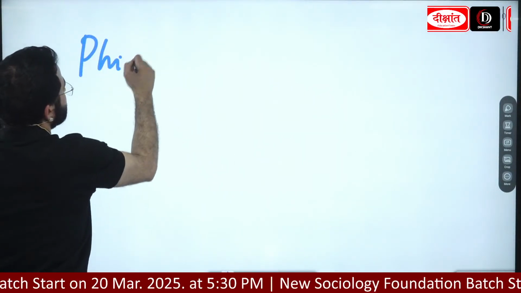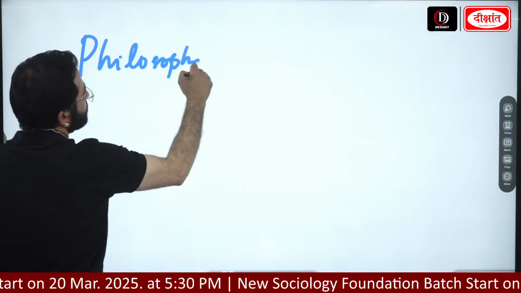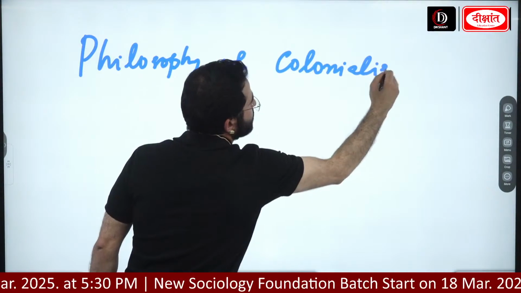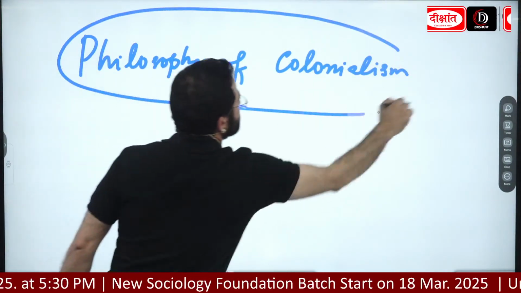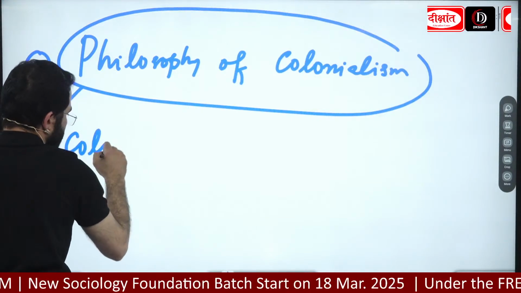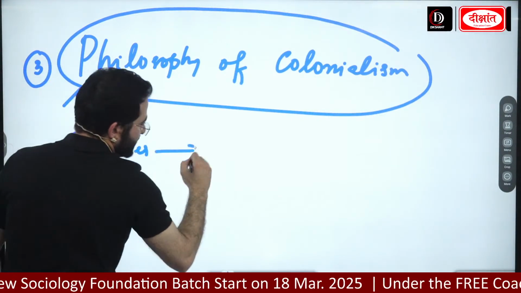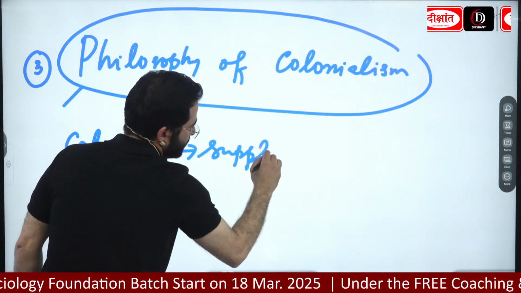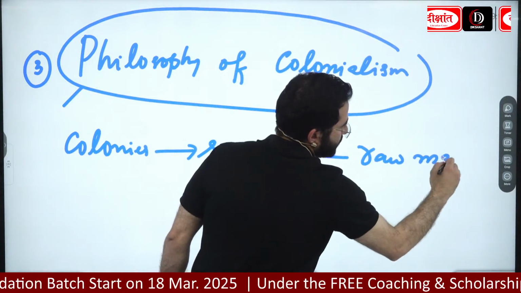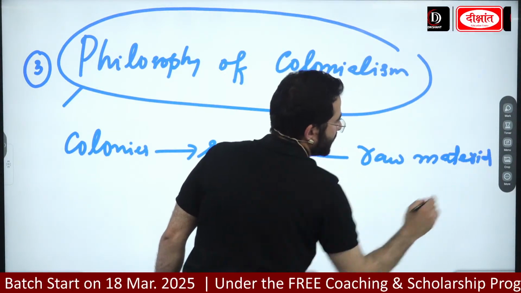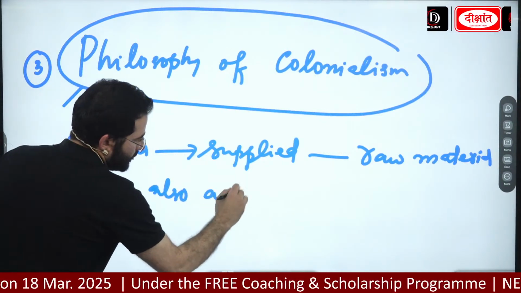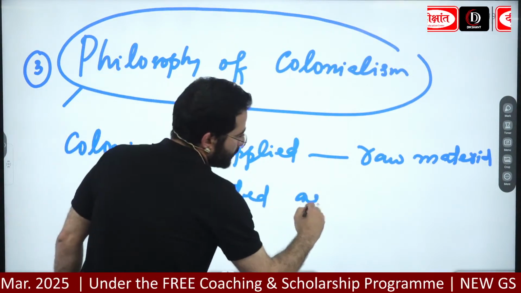Philosophy of colonialism. Colonies supplied raw materials and also acted as markets.